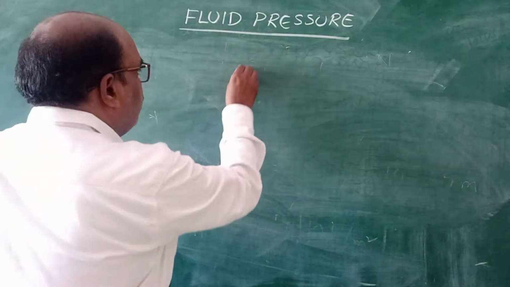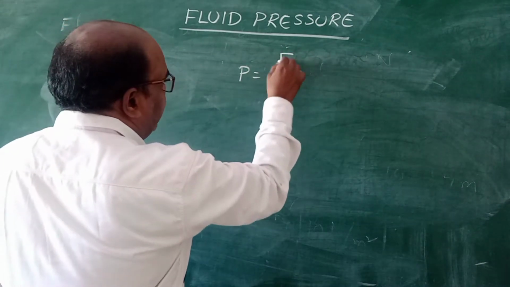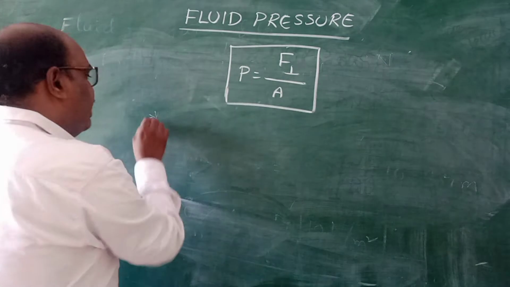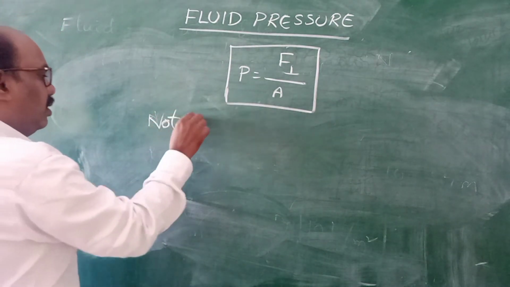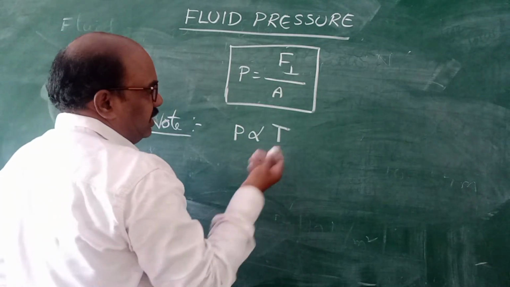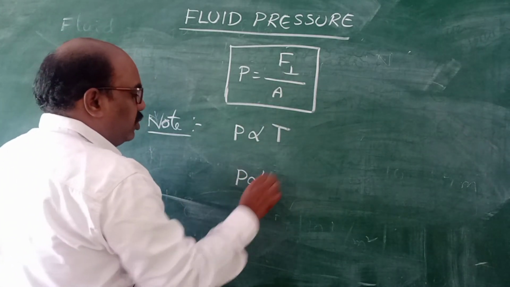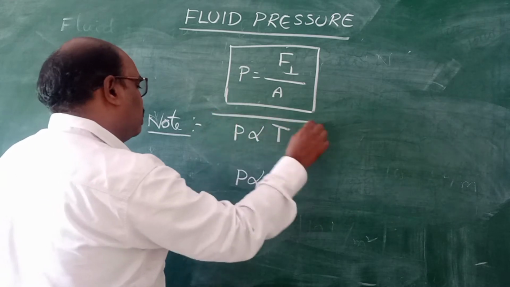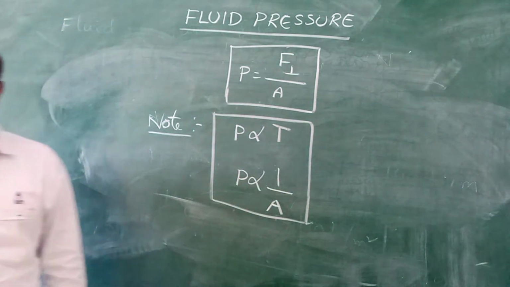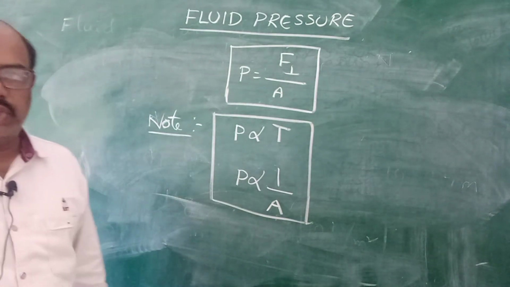Next, children, pressure is equal to perpendicular force by unit area. This is the formula for pressure. From this, you can write that pressure is directly proportional to thrust, perpendicular force being nothing but thrust, and inversely proportional to area of cross section. Most important, children: pressure is directly proportional to thrust and inversely proportional to area of cross section.